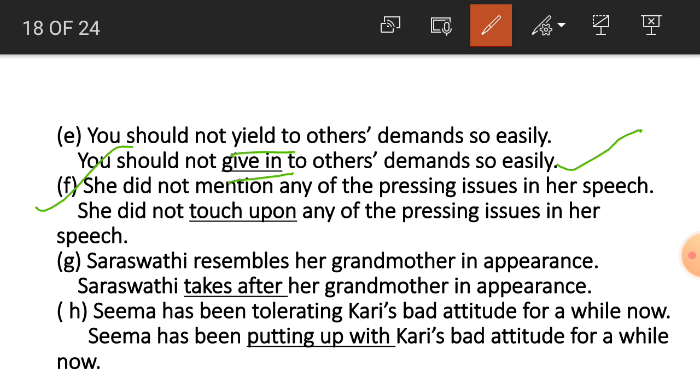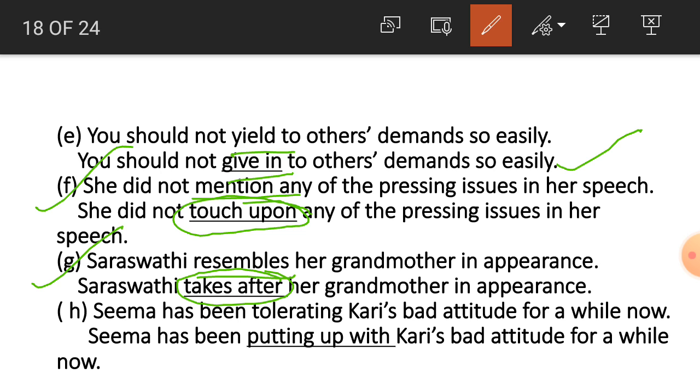Number F students, she did not mention any of the pressing issues in her speech. So for mention, which phrasal verb will come? Touch upon. She did not touch upon any of the pressing issues in her speech. Number G students, Saraswati resembles her grandmother in appearance. So for resembles, what will be the phrasal verb?